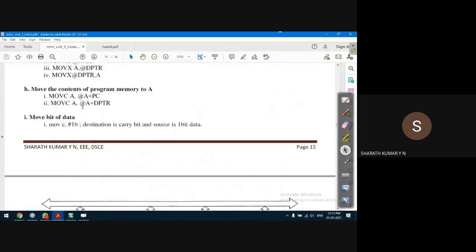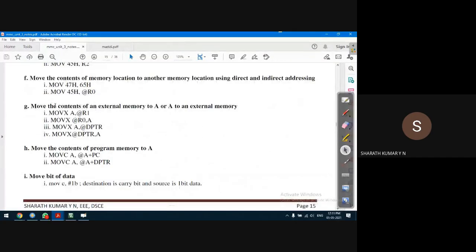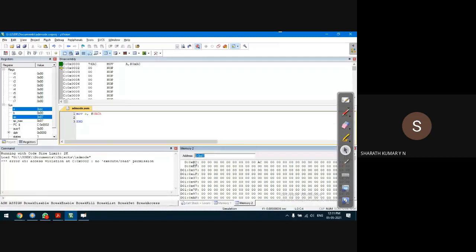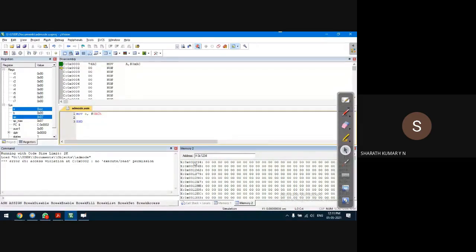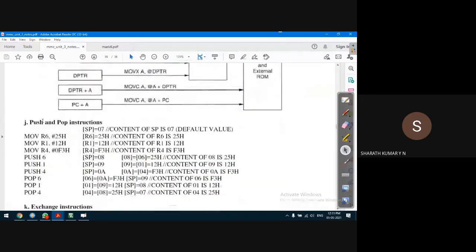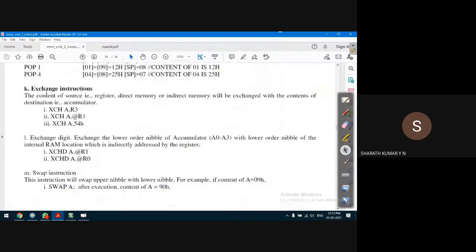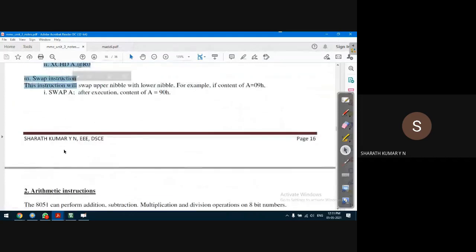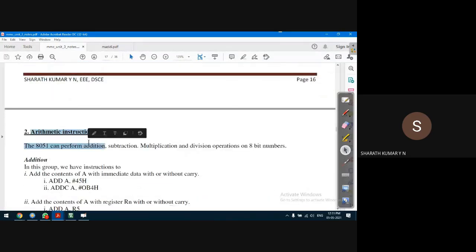Because we have also seen MOVX. If required, we can execute some of the MOVX instructions also. Using external memory, we have seen in the compiler how to transfer the data 1 2 3 4. We have seen this example. So we'll discuss the push and pop instructions and the exchange instructions in the next class, and we'll continue with the arithmetic instructions.